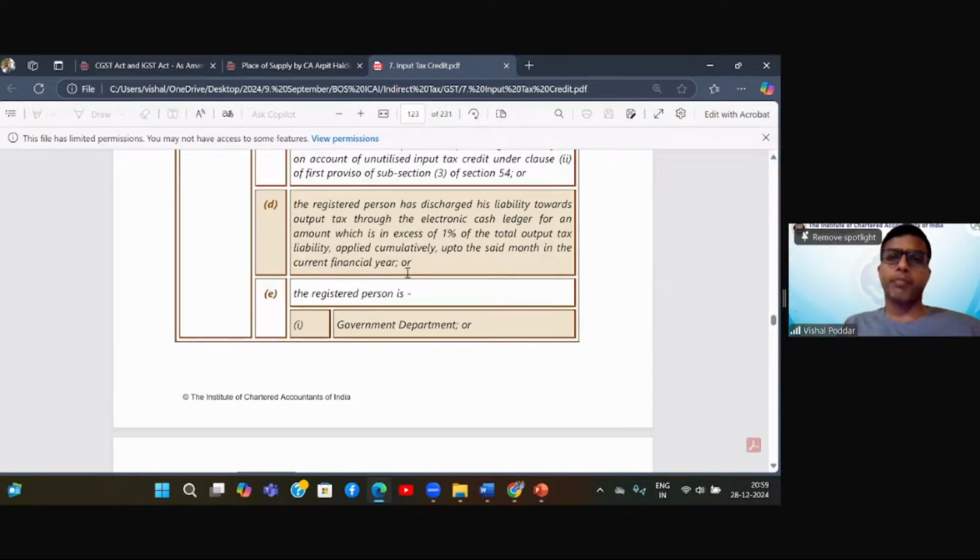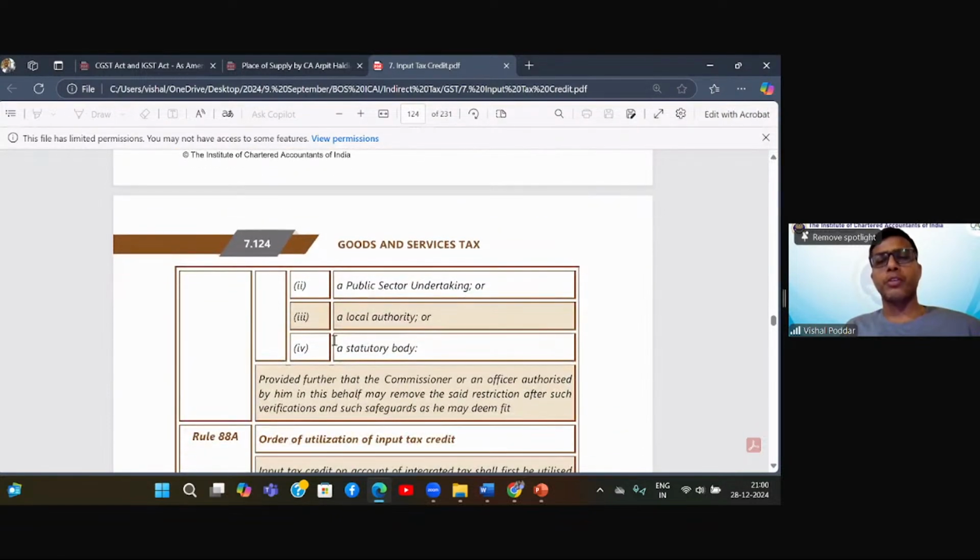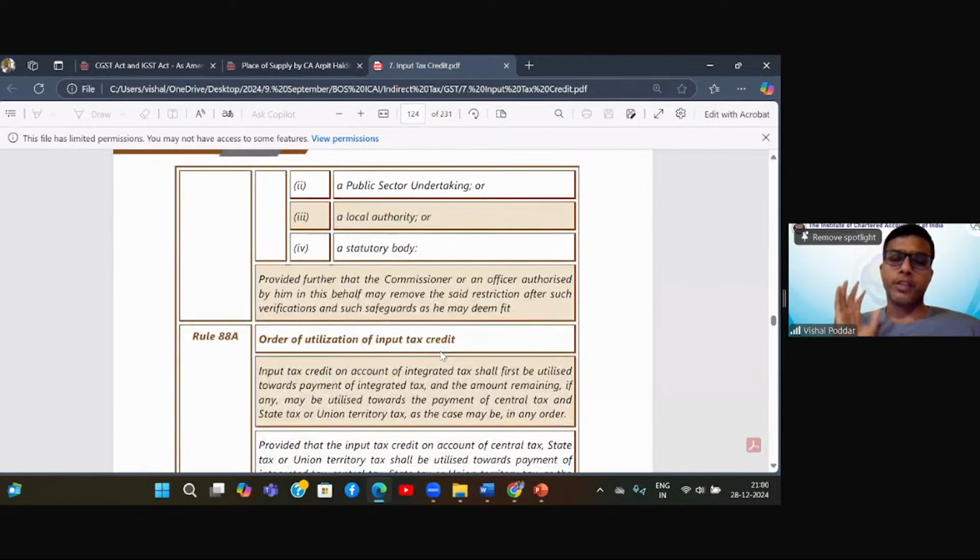financial year. In short, in past months, let us say now we are in December. So for all months from April to November, whatever was my total cash liability, total tax liability, out of that total, find out 1%. If till date I have already made that payment of 1%, no problem. In the next month, I can pay the whole amount using credit ledger. Or last, the registered person is government, PSU, local authority, statutory body. So anyways, they are credible. There is no problem. Provided further that the commissioner or an officer authorized by him in this behalf may remove the said restriction after such verification and safeguards as he may deem fit.